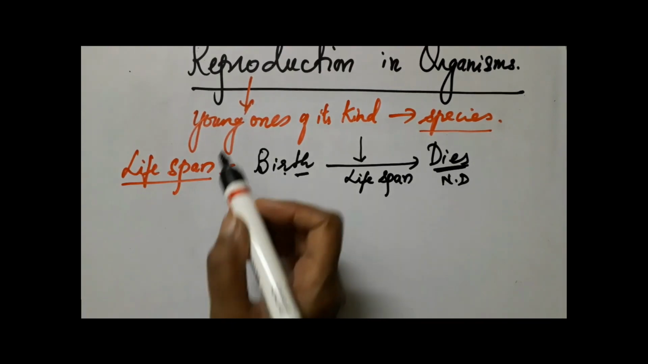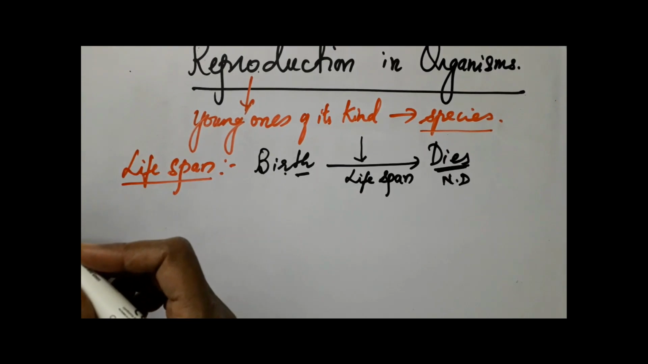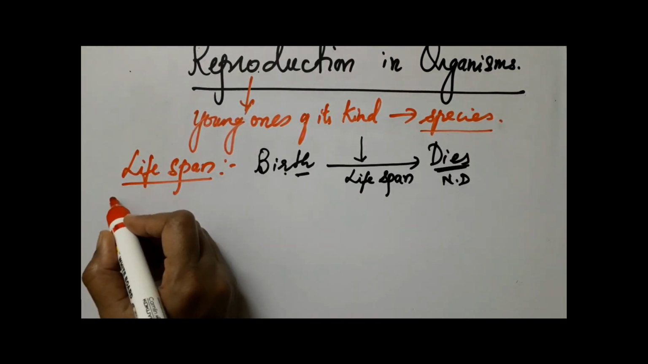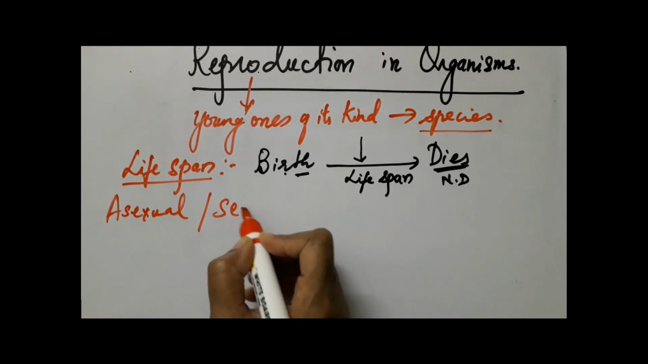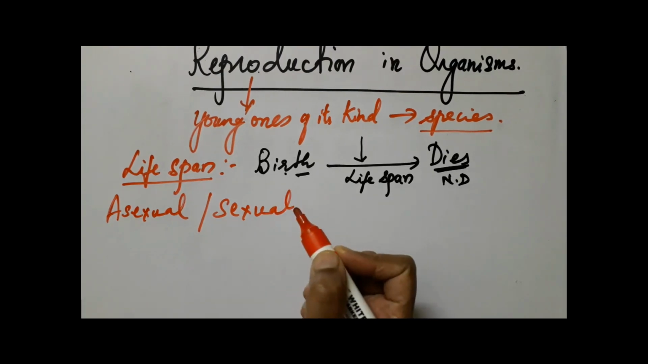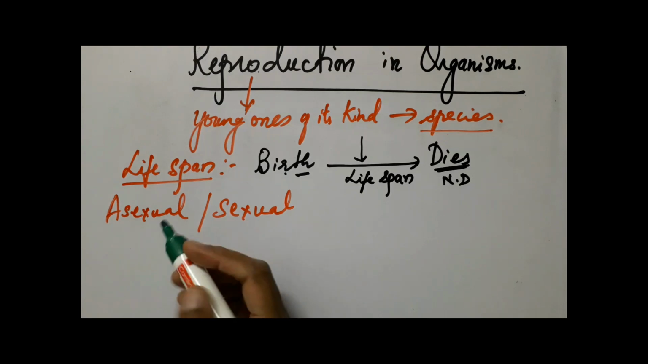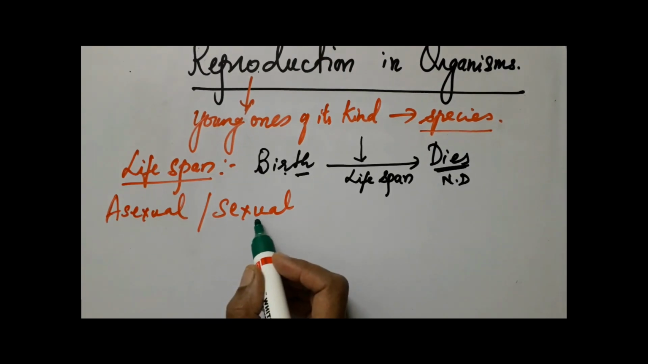Now let's move on to modes of reproduction. What are the two ways in which organisms reproduce? Organisms reproduce in two ways. What is that? Asexual method and sexual method of reproduction. Now what's the difference between asexual method and sexual method of reproduction? You have studied this last year in your first PUC and also in your school days.